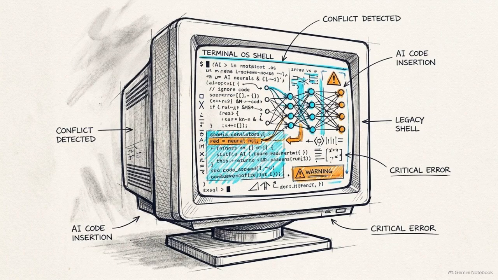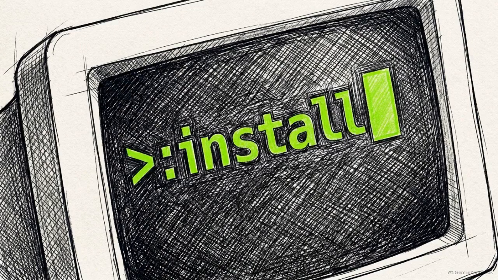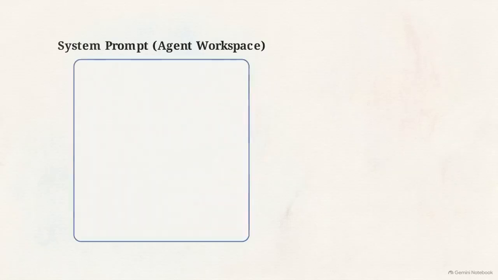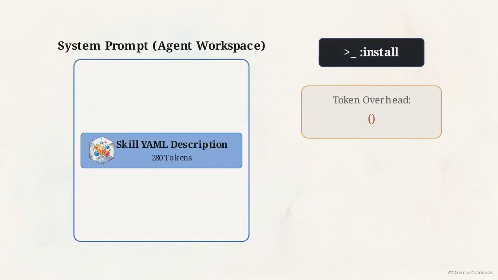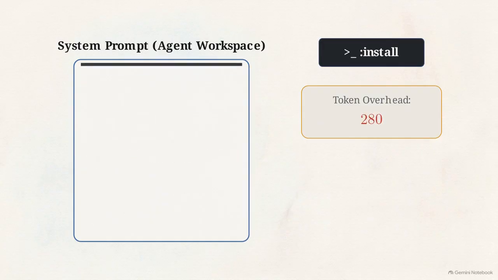AI engineers are treating language models like operating systems, relying on the traditional :install command to import tools into their workspaces. When you run :install, the system takes a 50 to 280 token YAML description of that skill and permanently pastes it into the agent's system prompt.